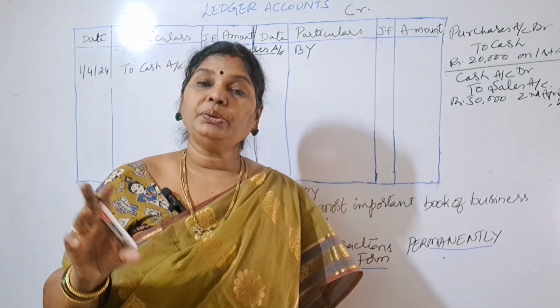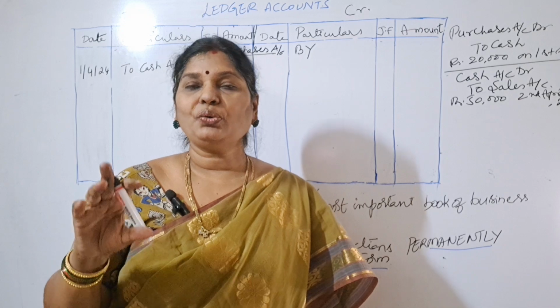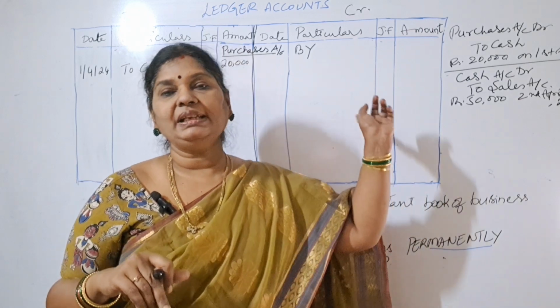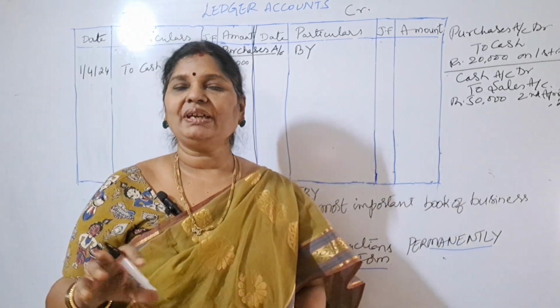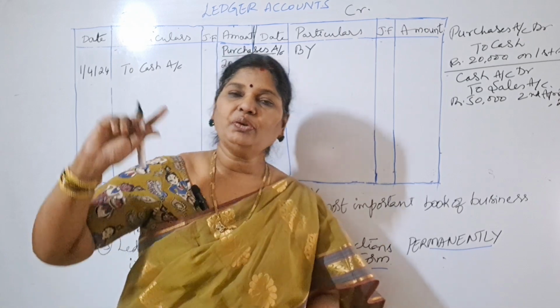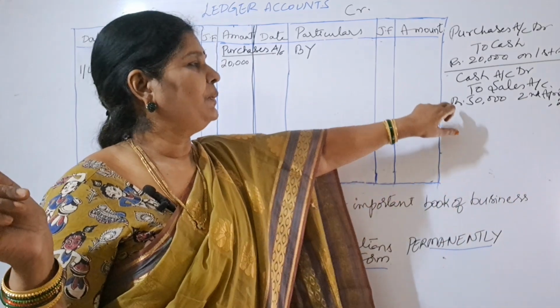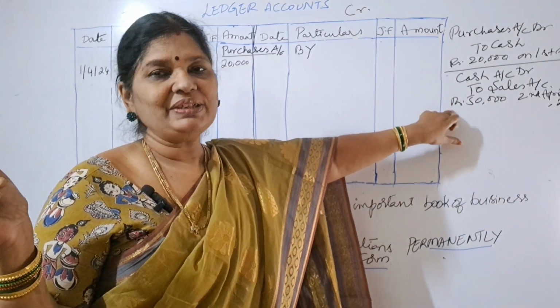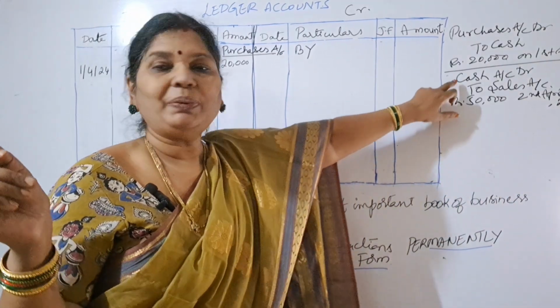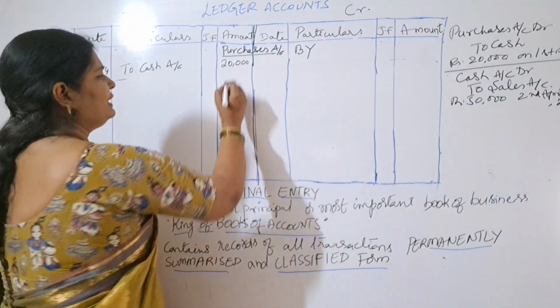Already I have explained journal entries to you in 3 parts in the journal entries series. So how to prepare journal entries, you can learn from those 3 videos. That's why I'm not explaining again how to prepare journal entries. If you watch those videos, we can prepare these ledger accounts very easily. Okay. So what is the entry here? Cash account debit to sales account. Which account do we want to prepare now? We want to prepare sales account. So I will show the next one, sales account here.